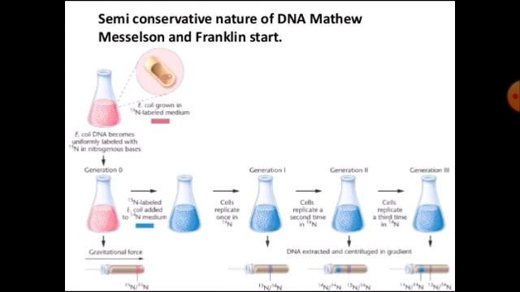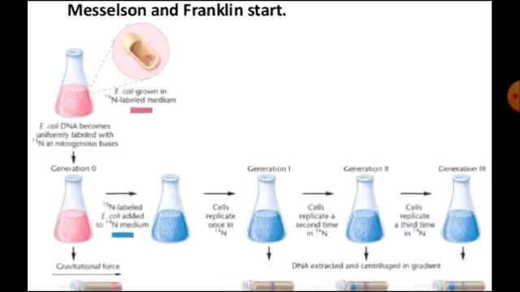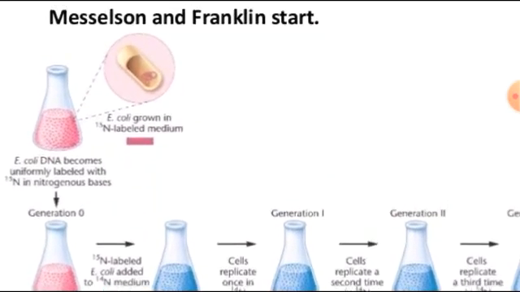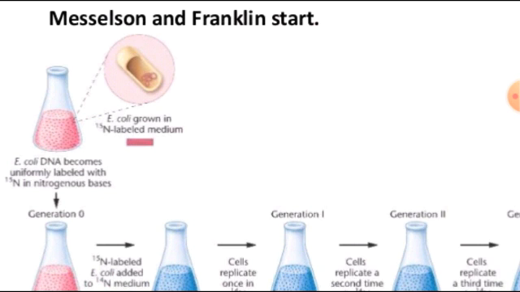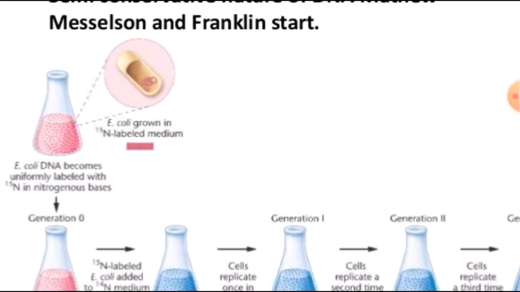Now the experimental evidence for the semi-conservative replication proposed by Watson and Crick was provided by Meselson and Stahl. Matthew Meselson and Franklin Stahl in 1958 proved semi-conservative replication. How did they prove it? They grew the bacteria E. coli for many generations in a medium containing nitrogen salt NH4Cl15.